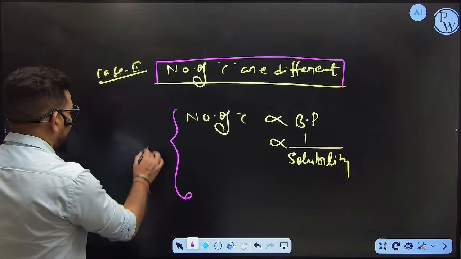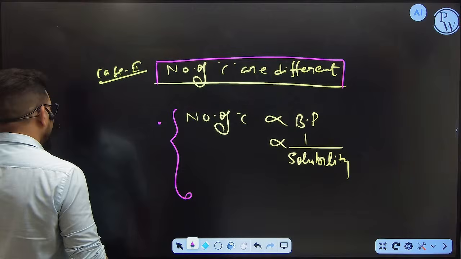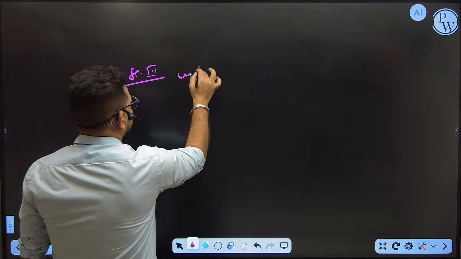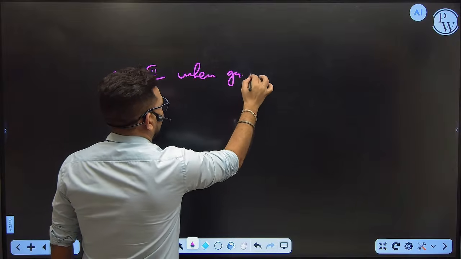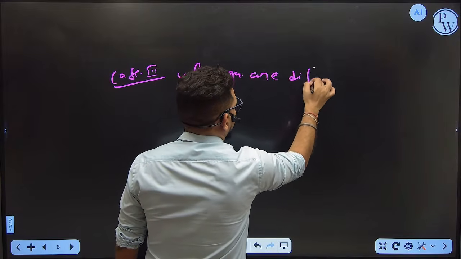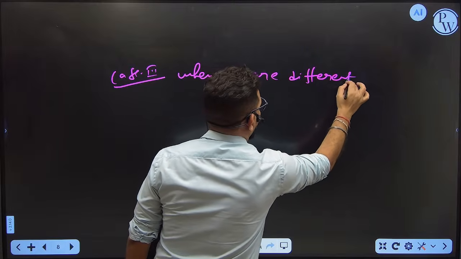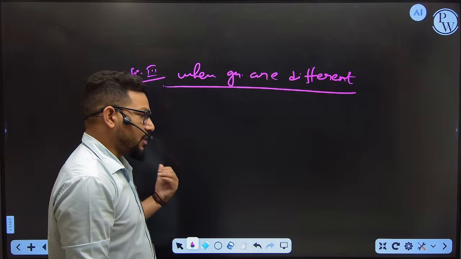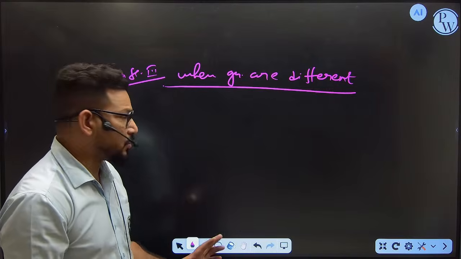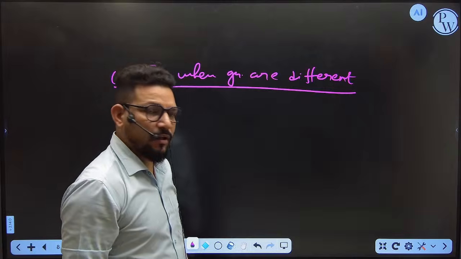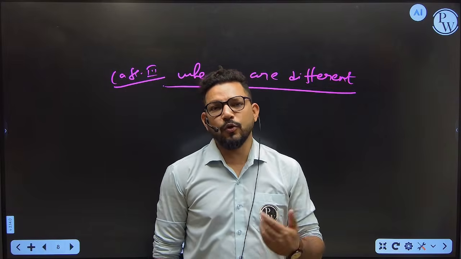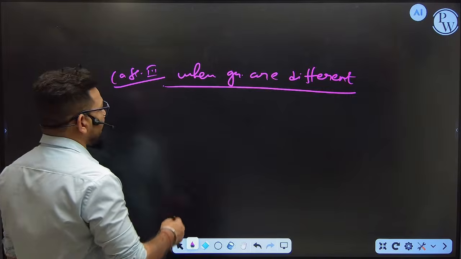please take care of one more thing, which is called case 3. What is case 3? When groups are different. Suppose there are so many organic compounds and they are saying please find out the boiling point order. All the concepts like case 1 and case 2 are there, okay, there is no issue. When the groups are different, suppose 4 compounds are given to you and in all the 4 compounds the groups are different, then how are you going to deal with it?